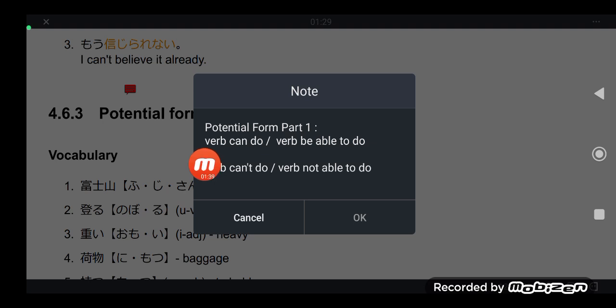So part 1 mainly discussed the potential form of a verb in its basic sense, meaning a verb in its can-do form, giving a nuance of be able to do, or in a negative nuance, cannot do, or not able to do.